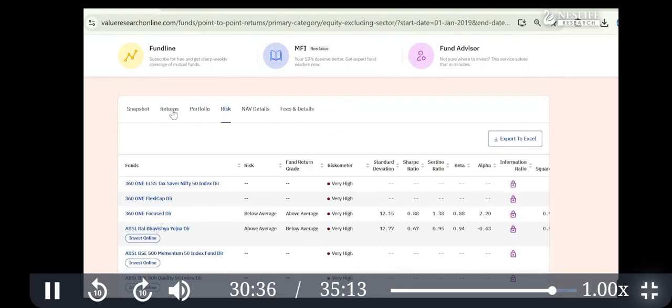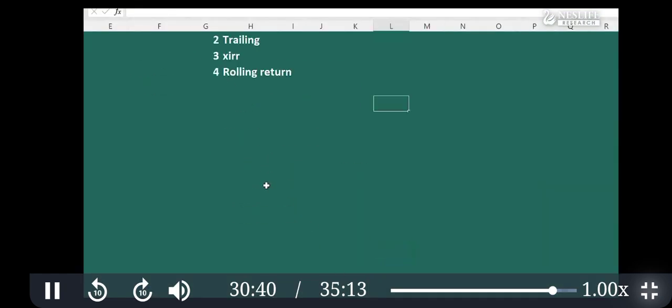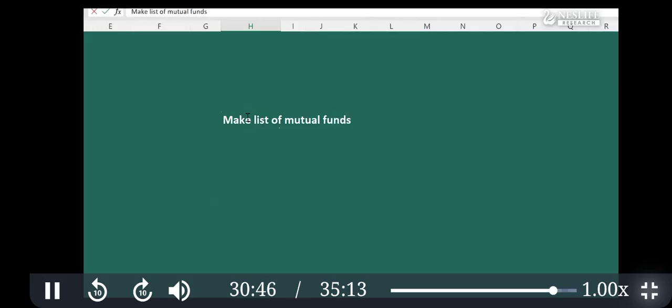Okay, so here you have to learn two things for mutual fund: to make a list, to enter, and you will learn by the end of the course. Second, analysis of mutual funds which you are already investing in, existing. These are the two reasons you are learning. Okay, so here the approach is a little different.